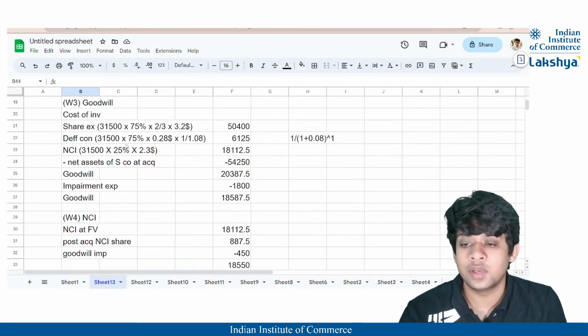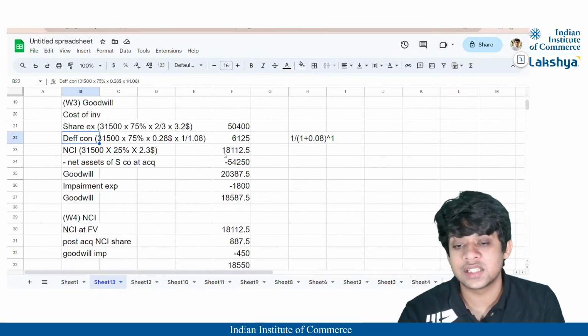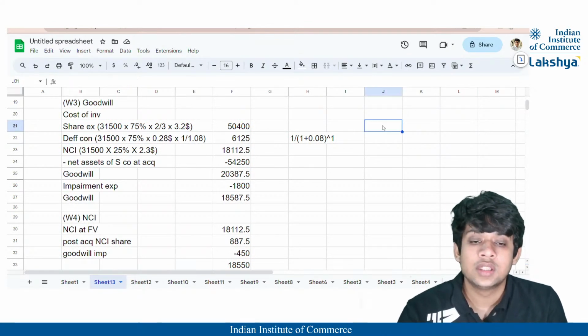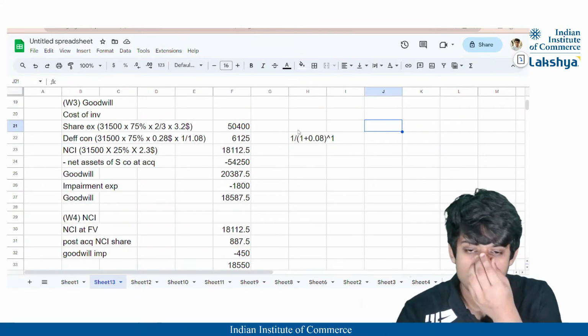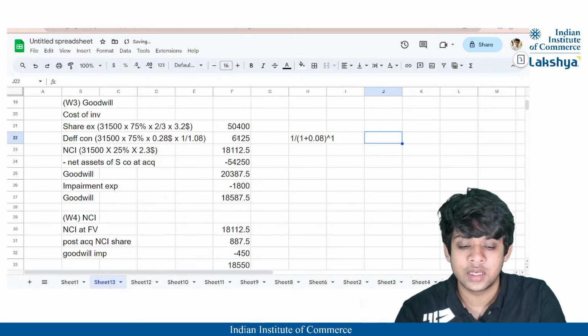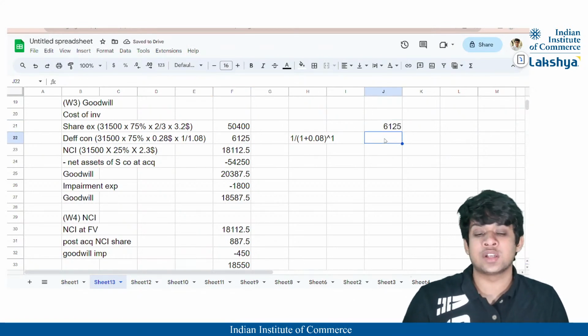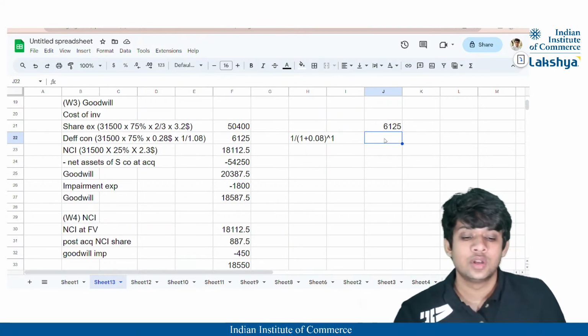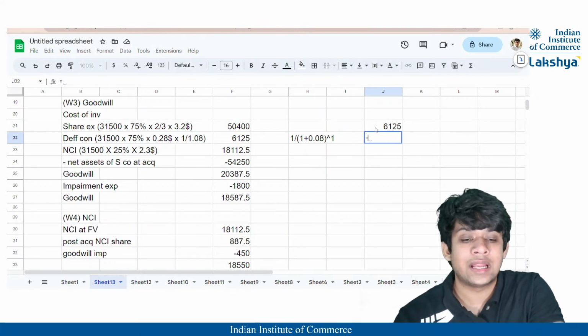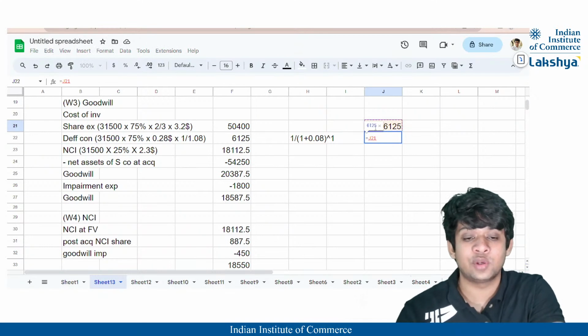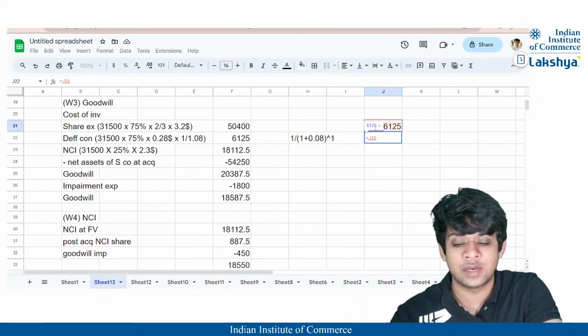So if you remember here, we are supposed to unwind this deferred consideration, right? So what is the value of the deferred consideration? It is nothing but 6125, and we have calculated this present value by taking 8% as the cost of capital, correct? So now guys, if we want to calculate the future value, that means we have to calculate the finance cost on it, 6125 into 8%.